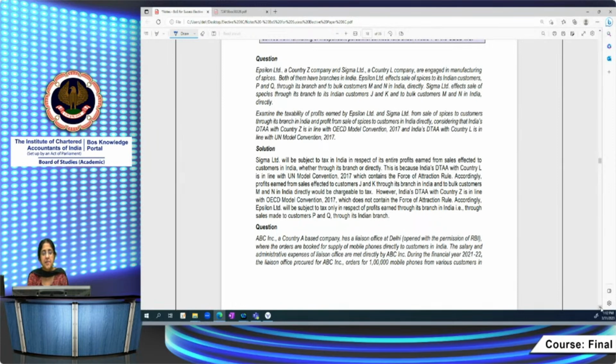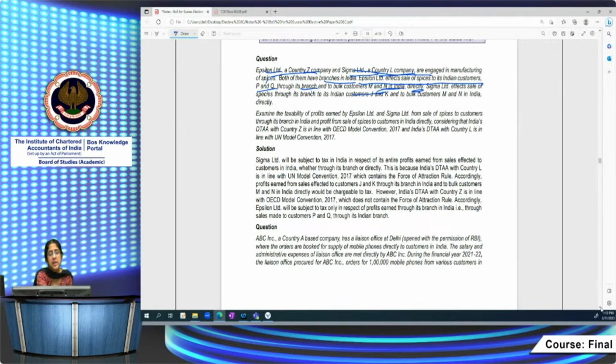Epsilon Limited, a country Z company, and Sigma Limited, a country L company, are engaged in manufacturing of spices. Both of them have branches in India. Epsilon Limited effects sales of spices to Indian customers P and Q through its branch, and to bulk customers M and N in India directly.